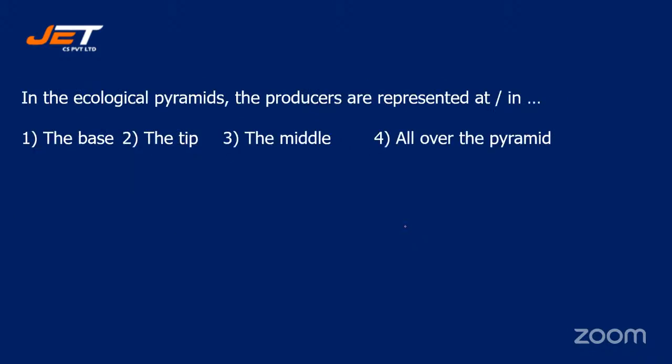Next question. In the ecological pyramids, the producers are represented at or in dash. Your options are number 1, the base, number 2, the tip, number 3, the middle, or number 4, all over the pyramid.